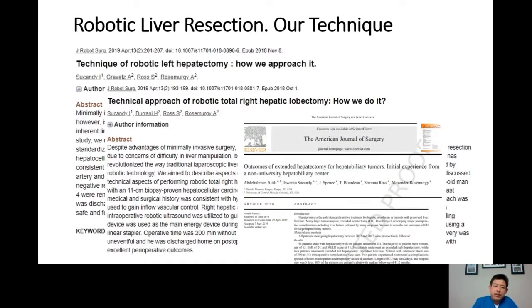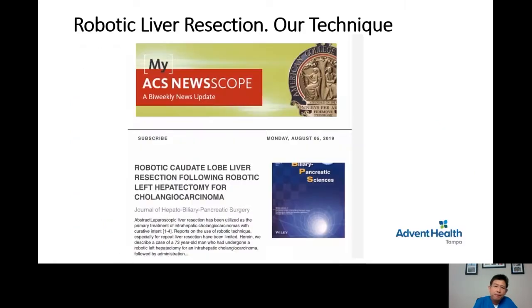We have published many papers on the technique of robotic liver resection as well as the outcome of robotic liver resection in multiple scientific journals in American surgery. This is one of the latest papers that we published, on robotic segment 1 liver resection. We have probably 5 or 6 more papers after this one, published so the knowledge can be disseminated and somebody else can learn how to do minimally invasive liver surgery.